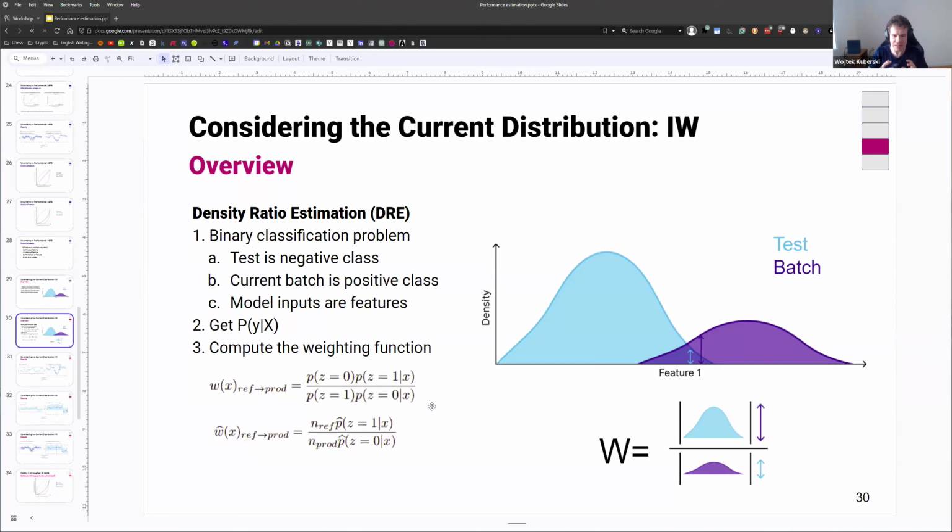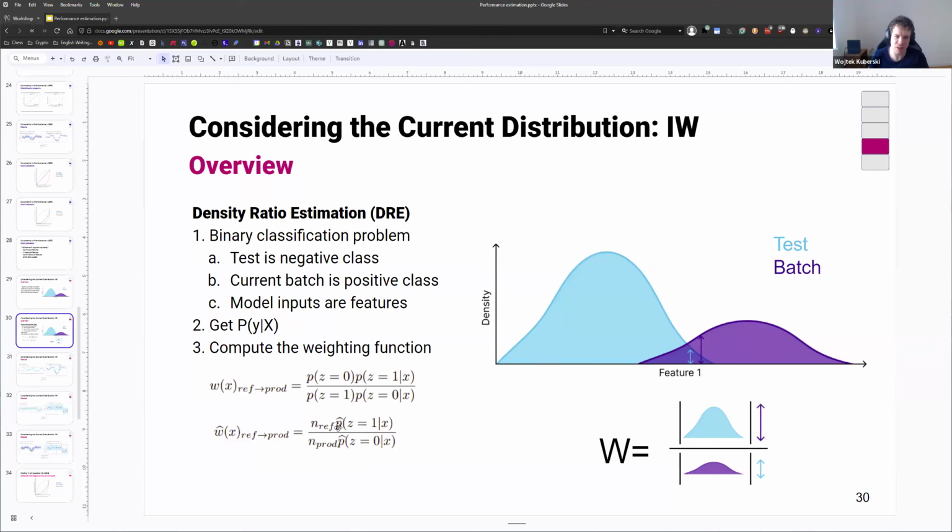This is the part that's slightly complex, so bear with me. What we need to do to compute this weight is two elements. The first element, which is kind of easy to understand, is that we're going to basically take the probability that a given class belongs to the batch at any given point, and we're going to divide it by the probability that this specific point, given x, belongs to the test set. So we basically just divide this value by this value, which is what you see here in the visual explanation.